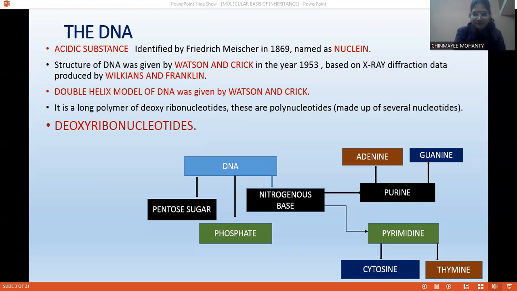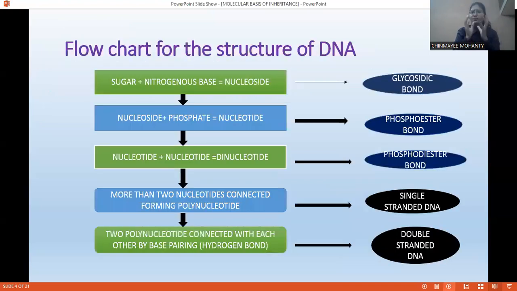Now just have a look. We already know that DNA consists of a pentose sugar, a phosphate group and a nitrogenous base. Now the question is how the nitrogenous base is connected to the pentose sugar. The nitrogenous base is connected to the pentose sugar with the help of a bond. That bond is called a glycosidic bond. This slide is very important and you can expect questions from this slide in each and every examination.